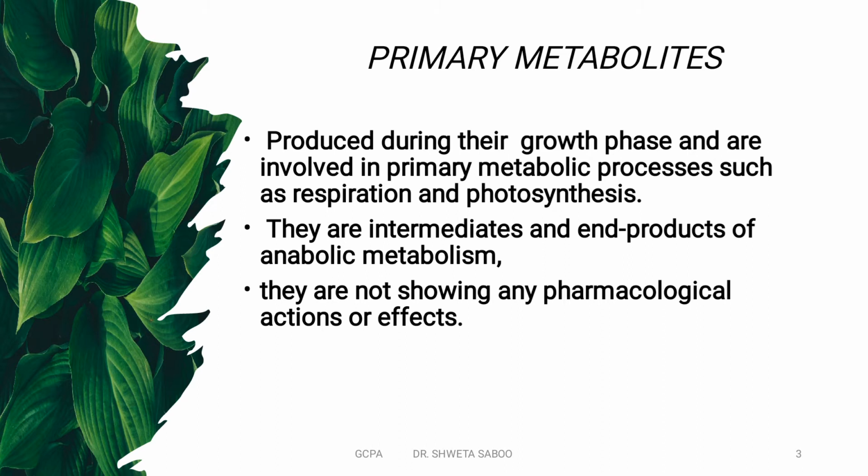But during that metabolic process, ATP, adenine triphosphate, is released in the form of energy, and this energy is utilized by the plant for further metabolic processes.